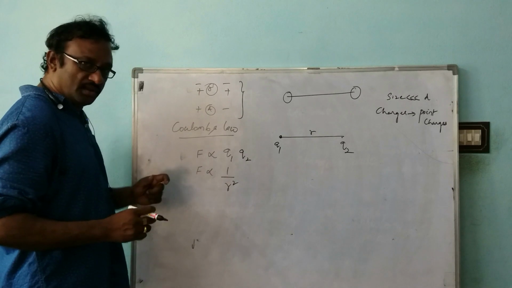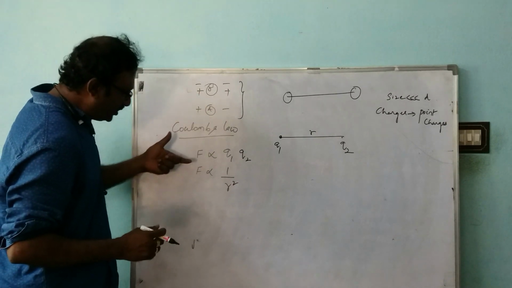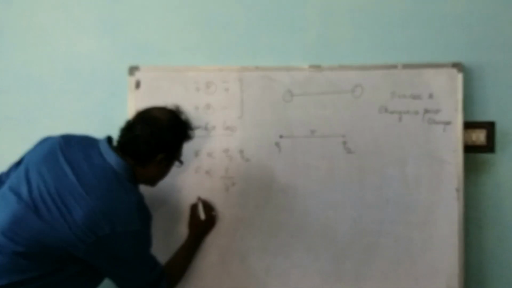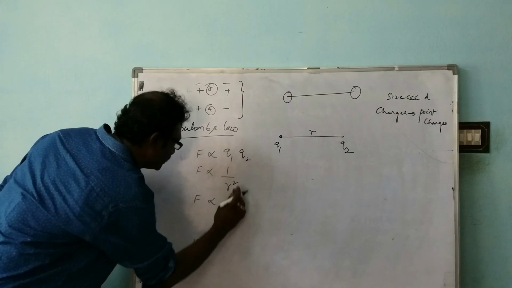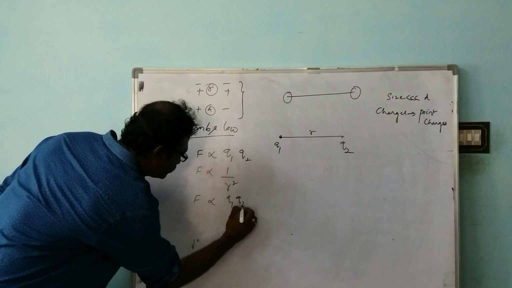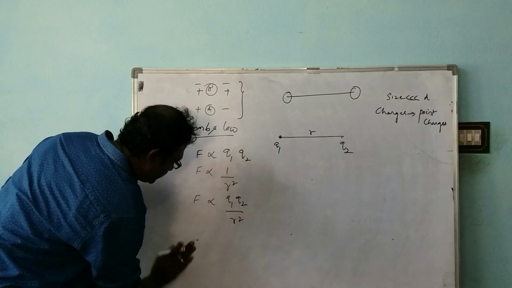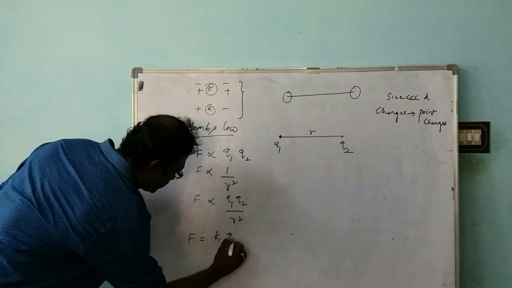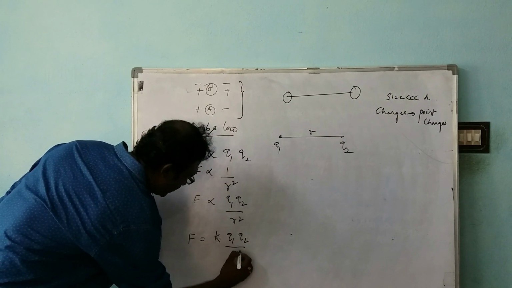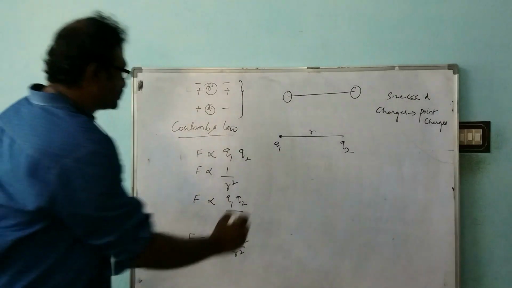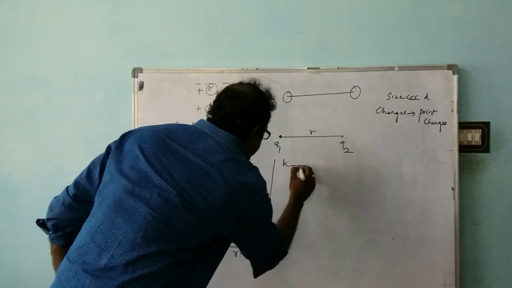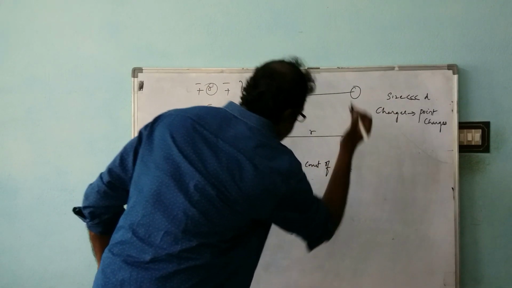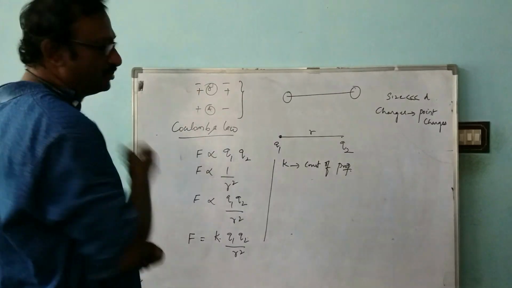If we write it as an expression, combining these two, we get F proportional to Q1 Q2 by r square, and F is equal to K Q1 Q2 by r square, where K is the constant of proportionality. Just know this very well because you do the same thing in your mathematics.